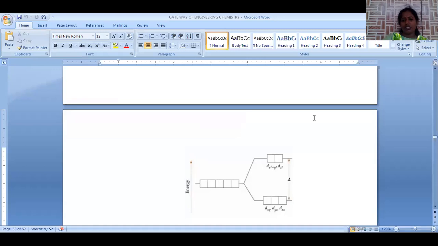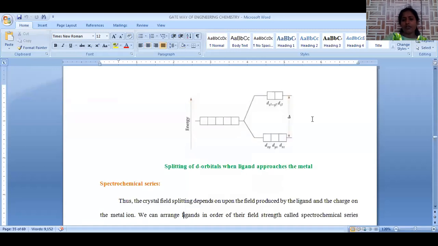Okay, so this is about crystal field splitting in the case of octahedral and tetrahedral. The main difference is, in octahedral splitting, the ligand is approaching along the axis. That's the reason why the orbital energies along the axis will be raised. So dx² minus y² and dz² orbital energy will be more, and dxy, dyz, dzx orbital energy will be low. So this is for octahedral splitting.